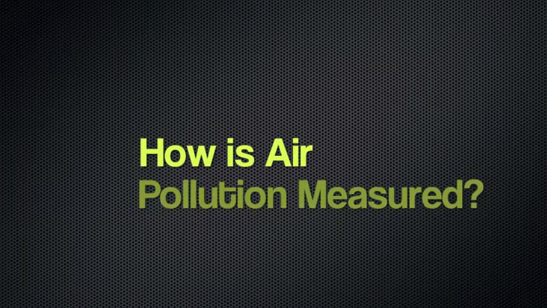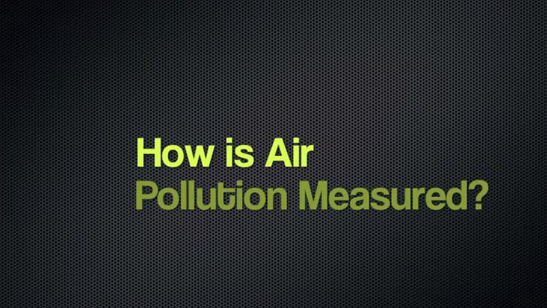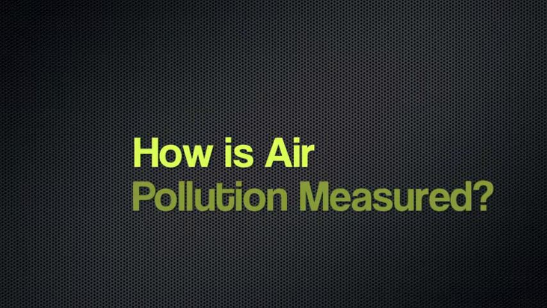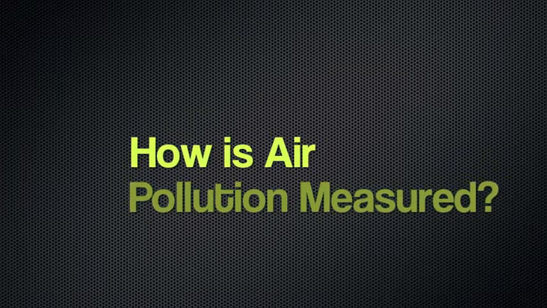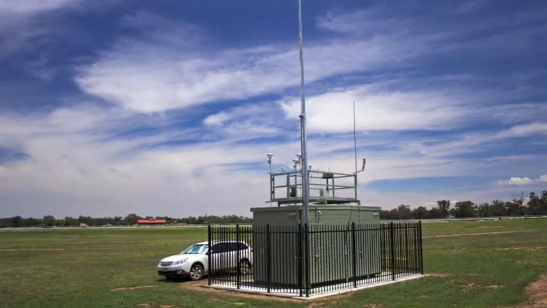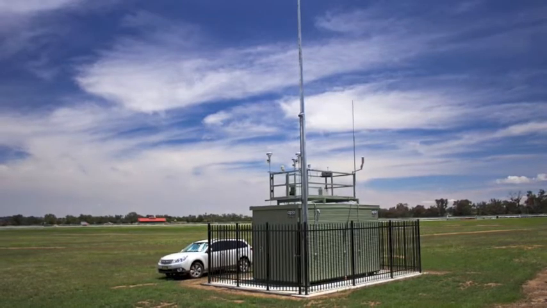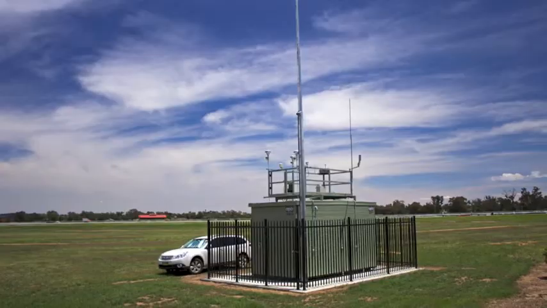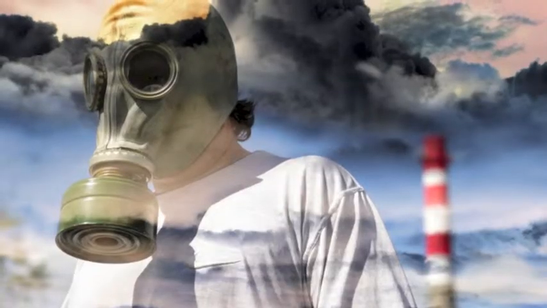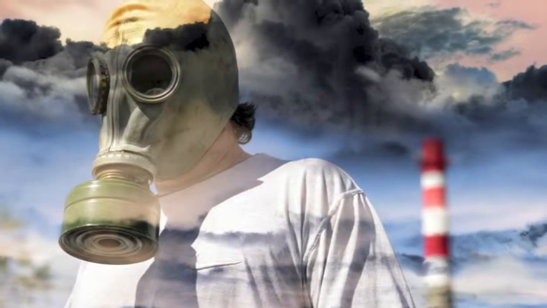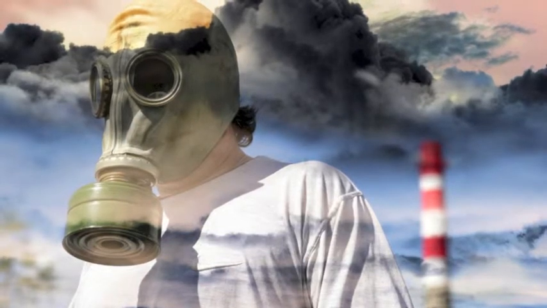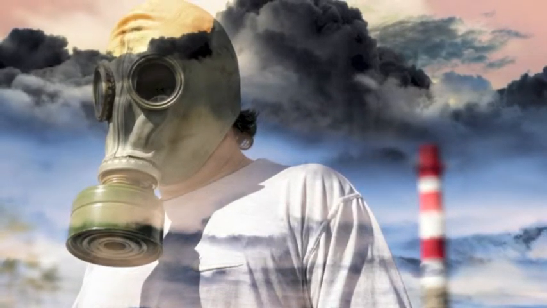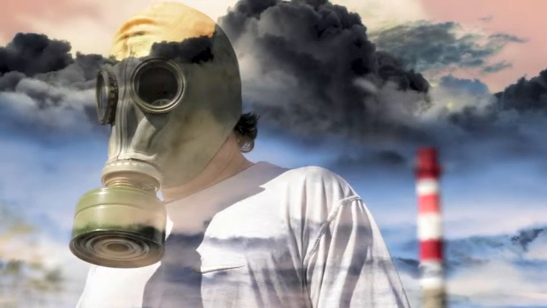Before we go into detail about how air pollution affects the world, we will first explain to you how air pollution is measured. This is a picture of an air monitoring station. It determines the air quality by measuring the amount of contaminants in the air. The air contaminants include carbon monoxide, nitrogen dioxide, ozone, particulate matter, sulfur dioxide, and hydrogen sulfide.